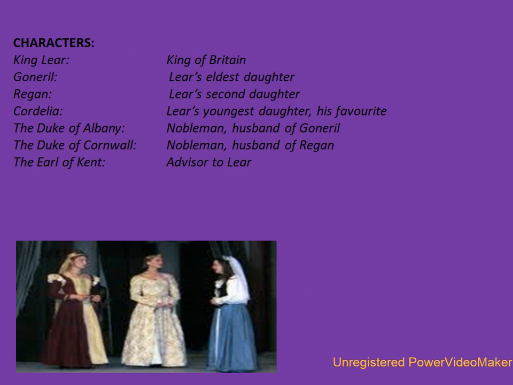Characters in this play: King Lear, King of Britain; Goneril, Lear's eldest daughter; Regan, Lear's second daughter; Cordelia, Lear's youngest daughter and his favorite; Duke of Albany, nobleman, husband of Goneril; Duke of Cornwall, nobleman, husband of Regan; the Earl of Kent, advisor to Lear.